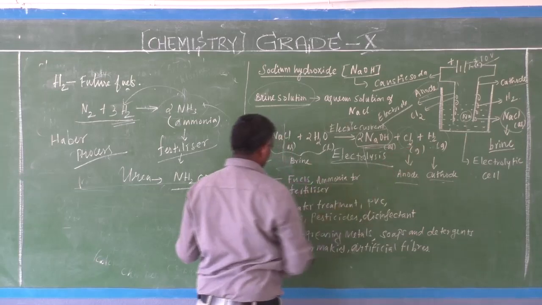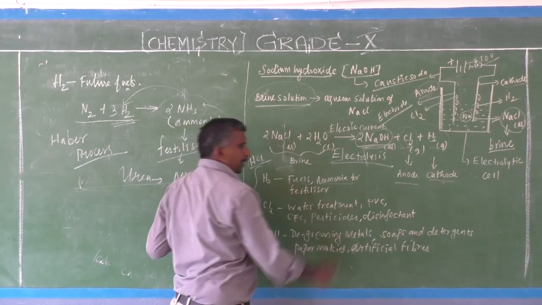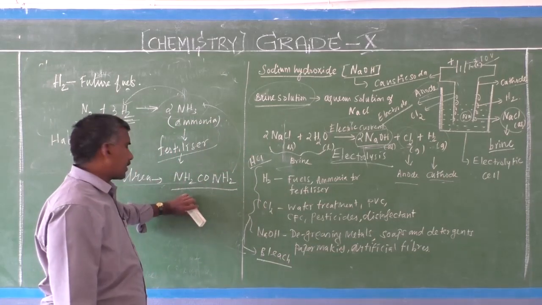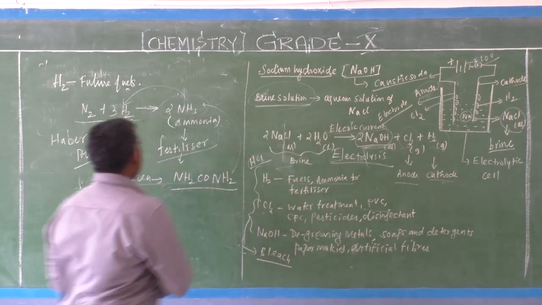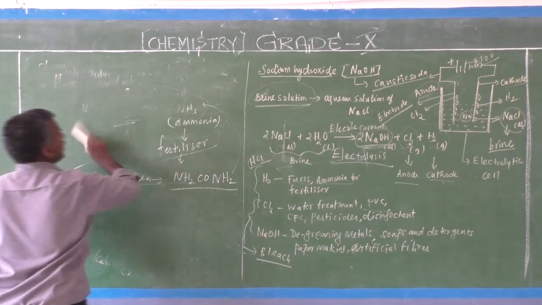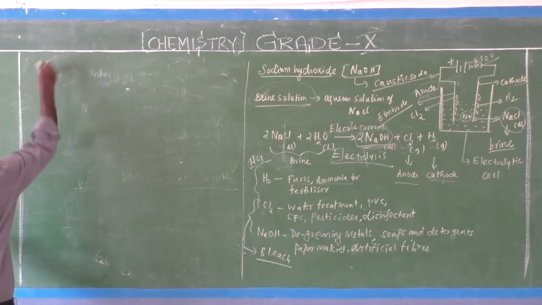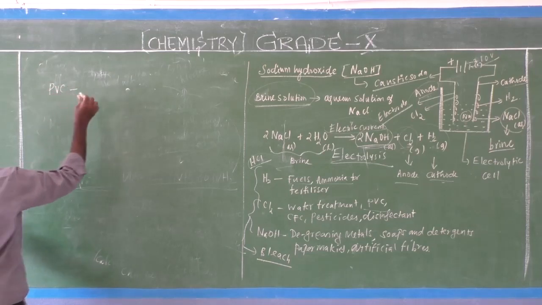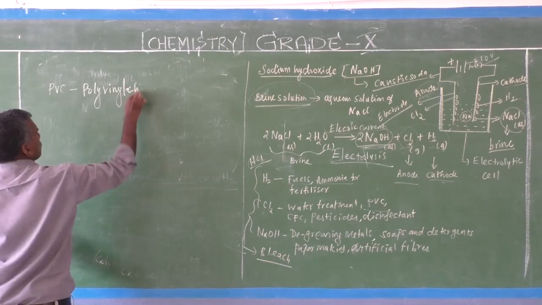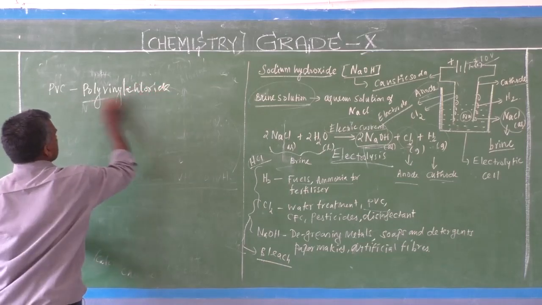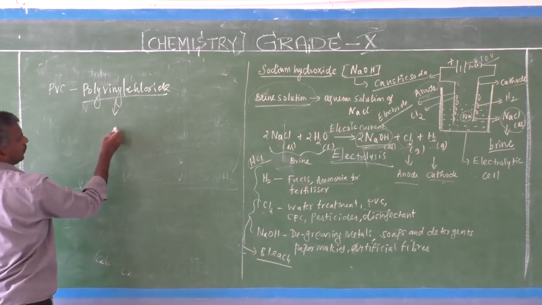Second chemical is chlorine. Chlorine is used for water treatment. Second, it is used for PVC, that is polyvinyl chloride. That is the PVC preparation, polyvinyl chloride. PVC formula.